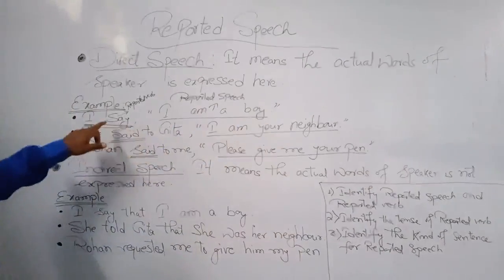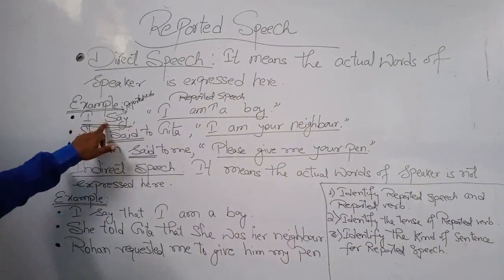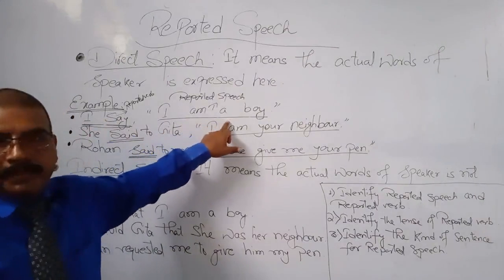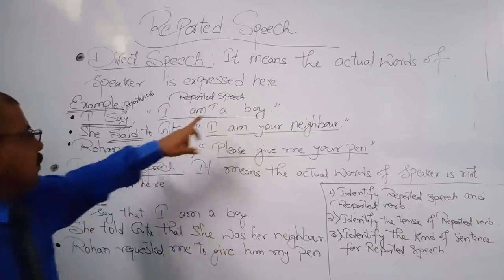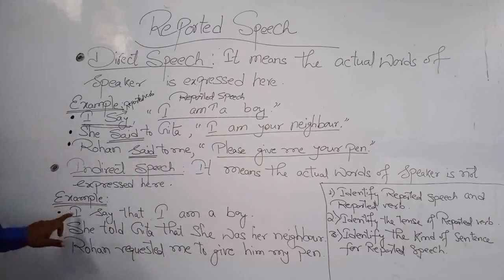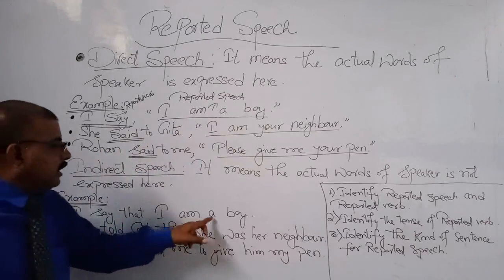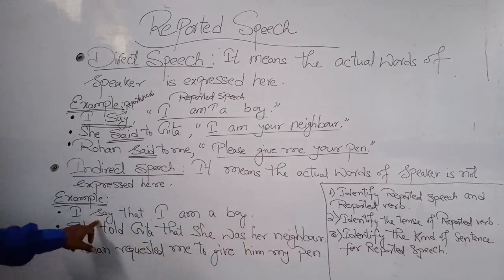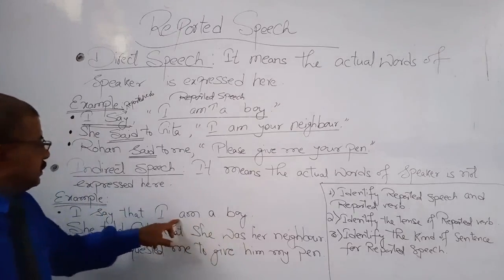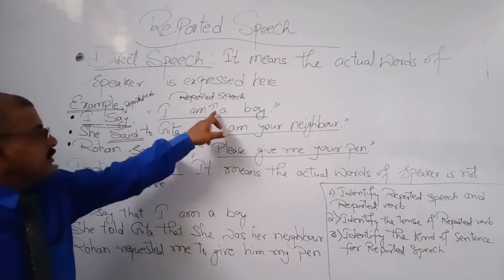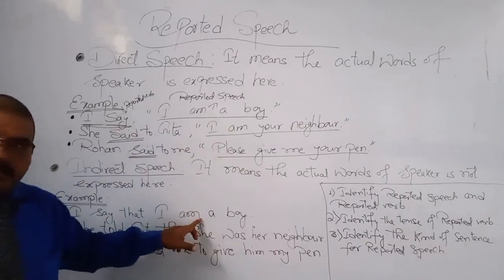Here "say" denotes present tense, and "I am a boy" also denotes present tense. So the solution for this direct to indirect speech is: I say that I am a boy. As the reported verb denotes present tense, the tense of the reported speech also remains unchanged.